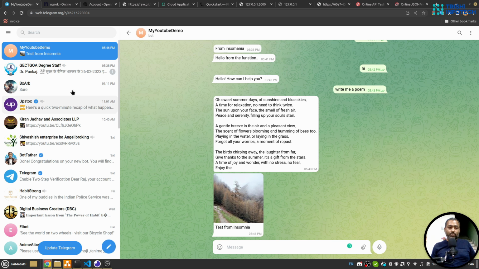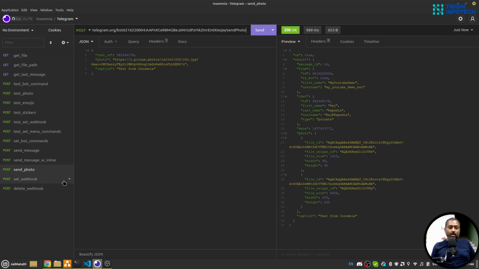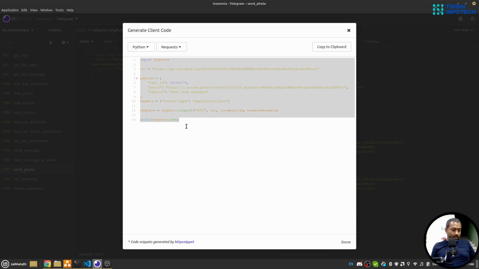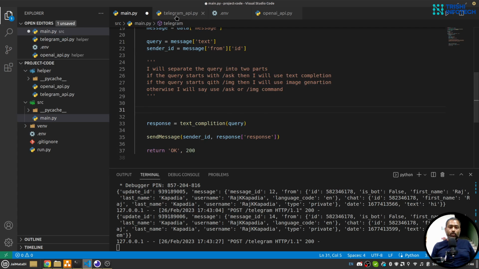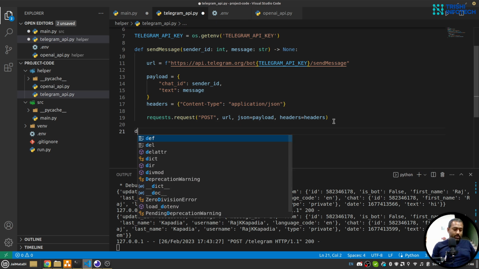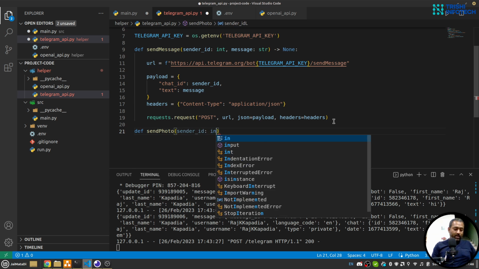the image to me. So let me again come here and let me generate code from this, and let me copy that. I'll go to Telegram API. I'll create another method like def send_photo. It will take sender ID, that will be int.